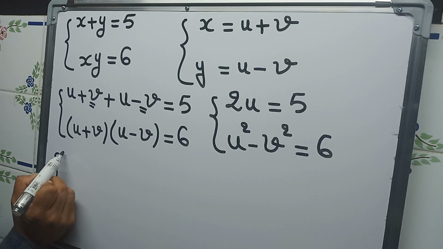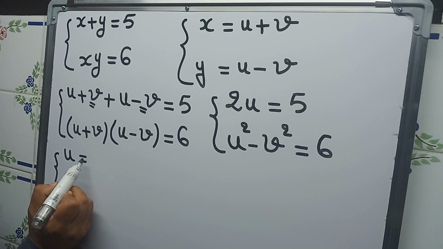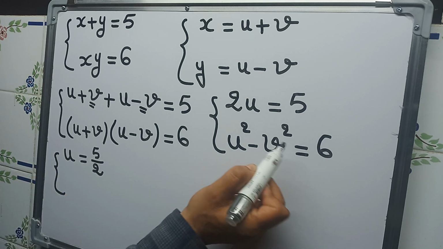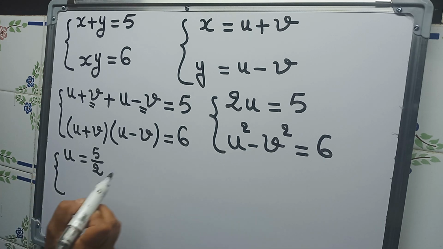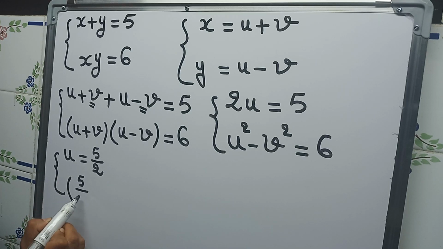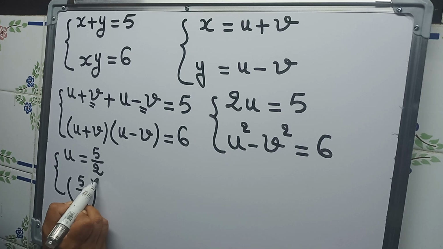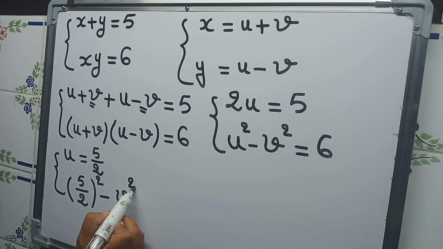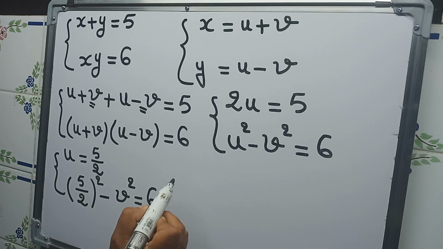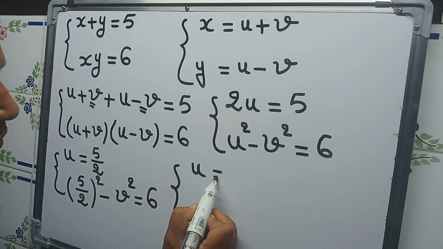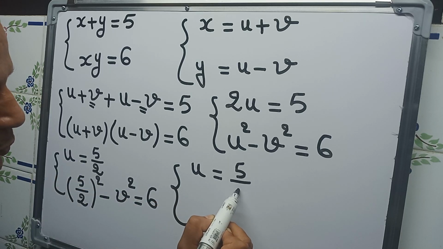And replacing u in the second equation, we will have 5 over 2 squared minus v squared is equal to 6.